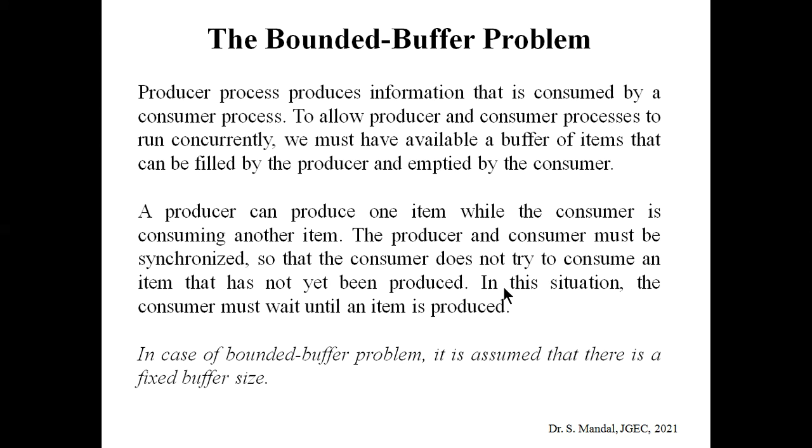A producer can produce one item while the consumer consumes that item. Again, the producer and consumer processes should be synchronized so that a consumer does not try to consume an item which is not yet produced. If this situation occurs, the consumer needs to wait until the item is produced by the producer process. So this is basically the producer consumer problem.